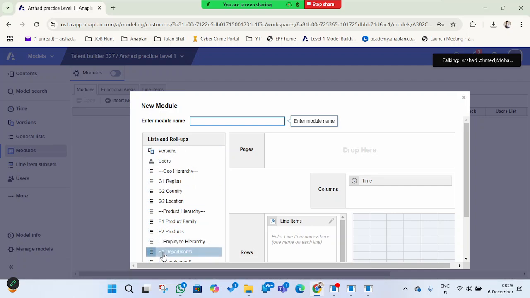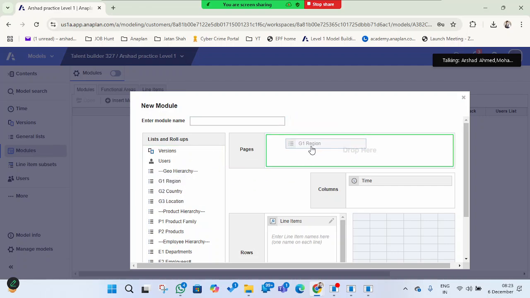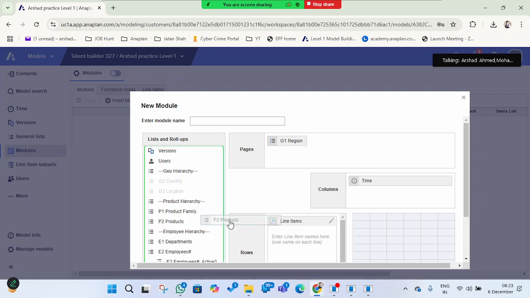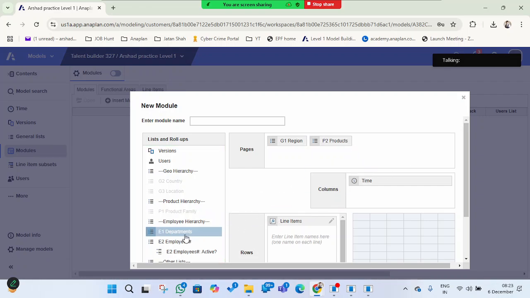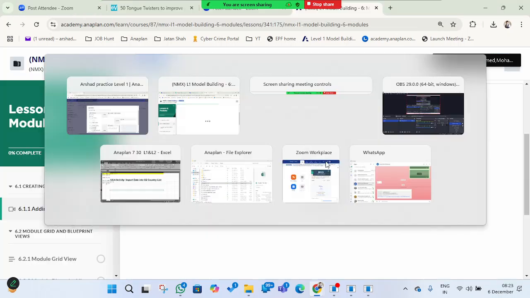Based on the requirement, you can drag these towards, say, country, or based on the region you want to create a module, based on the products you want to create a module, and based on employees you have to create a module. You can drag and drop here. That will be good.